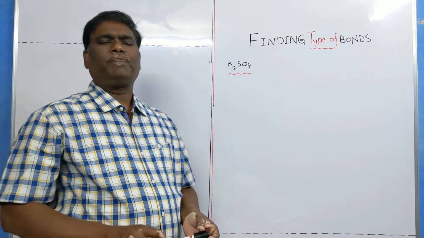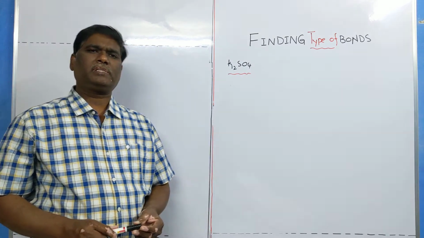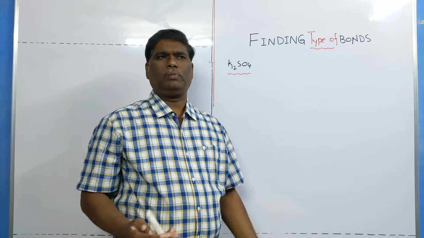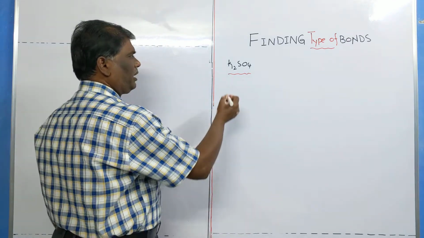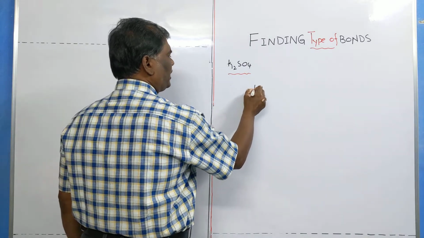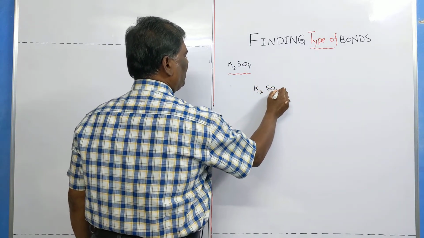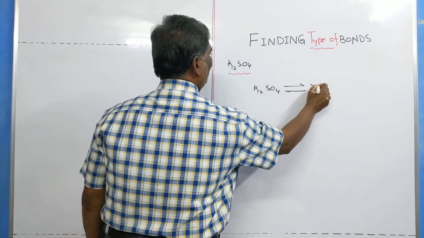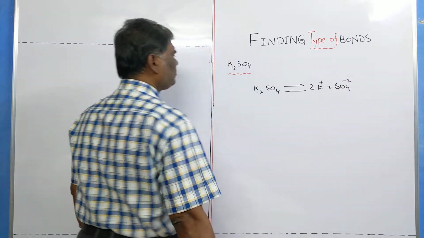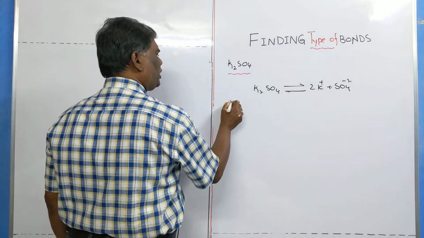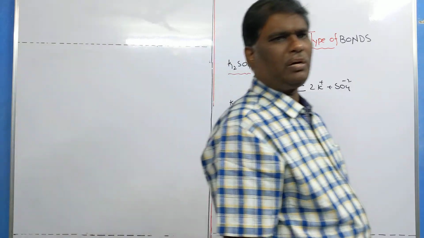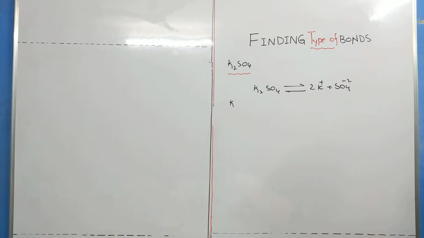Hello students, in this video we are going to discuss the type of bonds present in the given molecule. For example, we take potassium sulfate. Potassium sulfate ionizes into two potassium ions and a sulfate ion. Clearly, potassium is a 1A group metal.